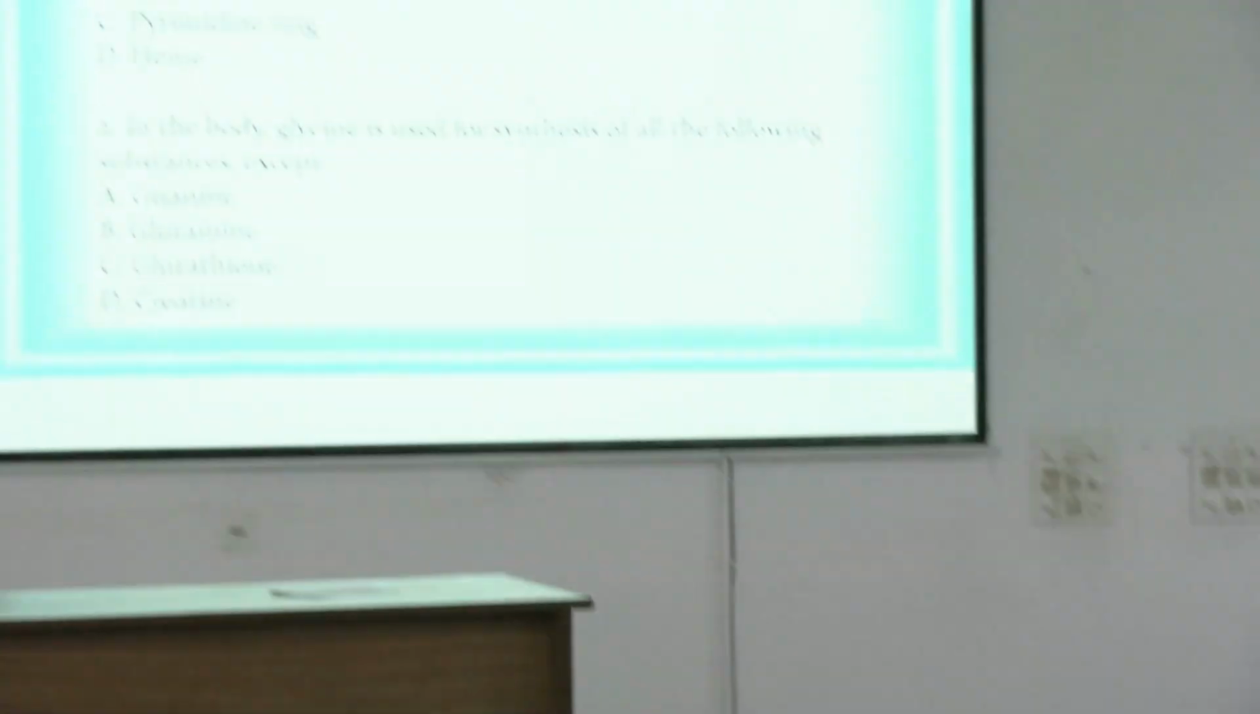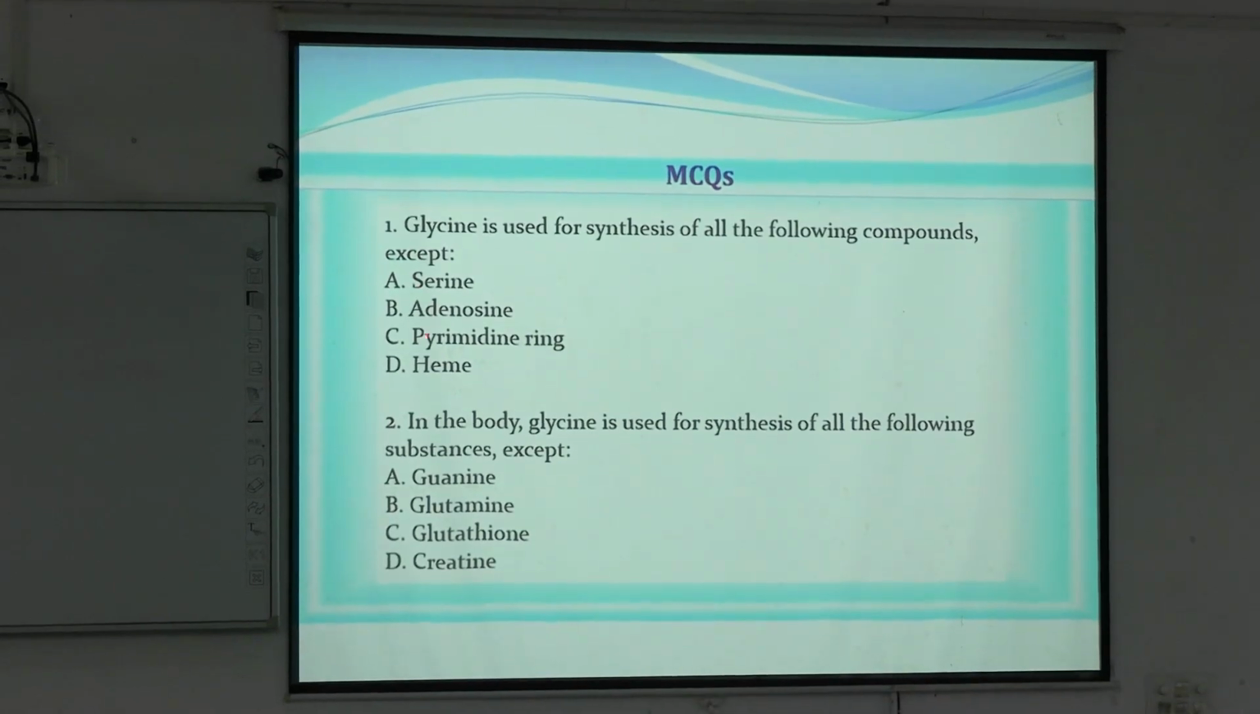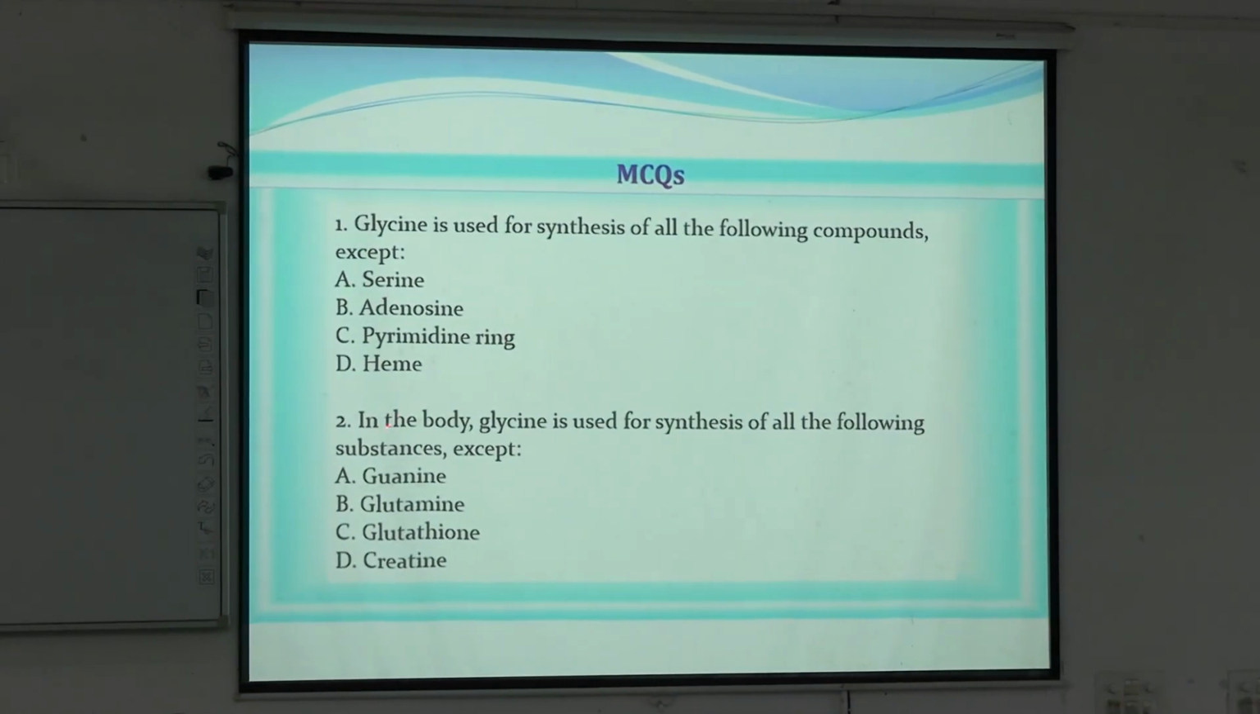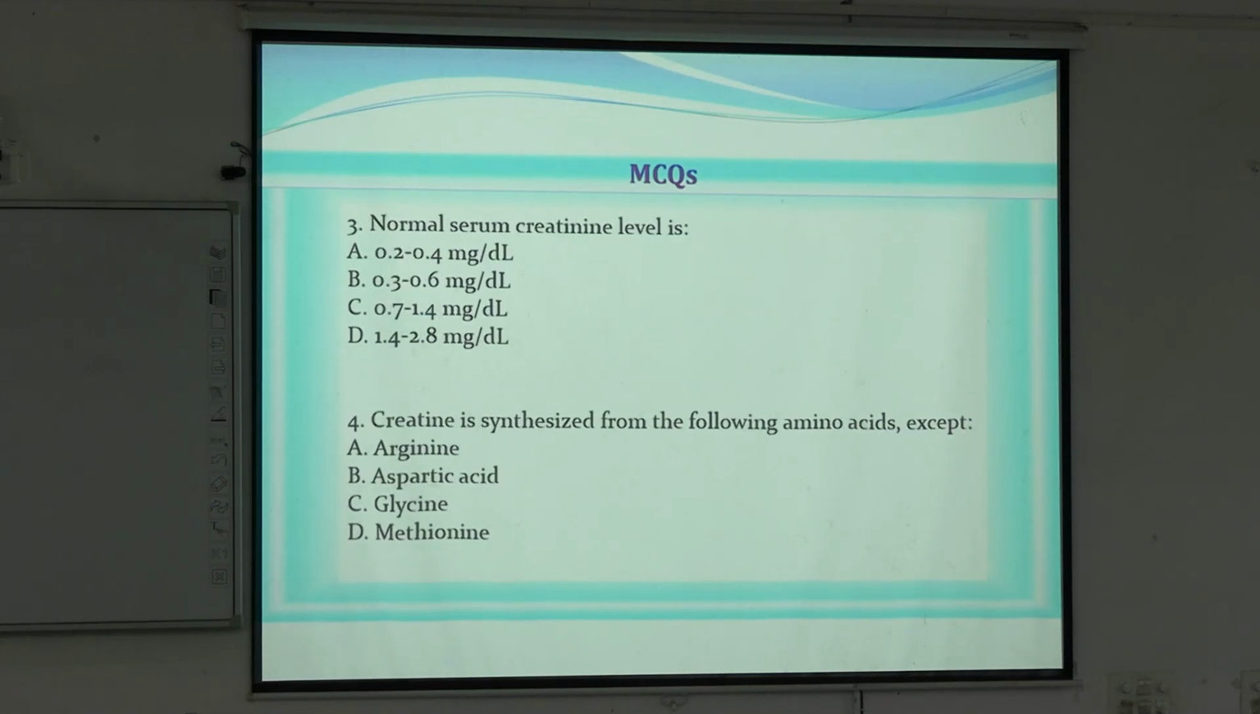Now very quick MCQs. In the body, glycine is used for synthesis of all the compounds except which one? Guanine? So what is the answer here? Glutamine. Okay. Next, normal serum creatinine level is 0.7 to 1.4. Very good. Creatine is synthesized from all the amino acids except aspartic acid. Good.